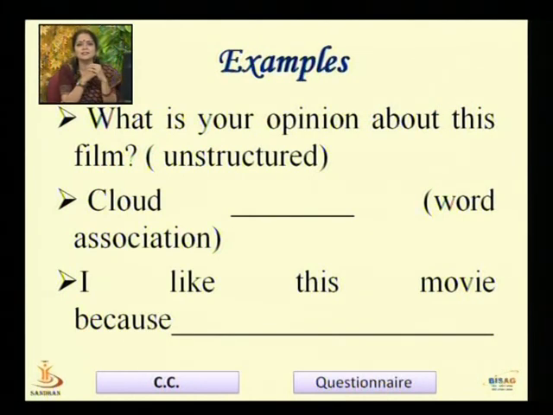Now second is word association. This is also known as an open-ended question. A word is given and the respondent is asked to write down, after reading this word, which word comes first in your mind. For example, cloud. After reading the word cloud, which word comes first in your mind? Someone would say rain, someone would say darkness, someone would say sky, right?